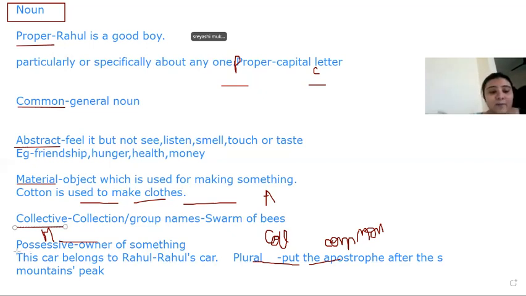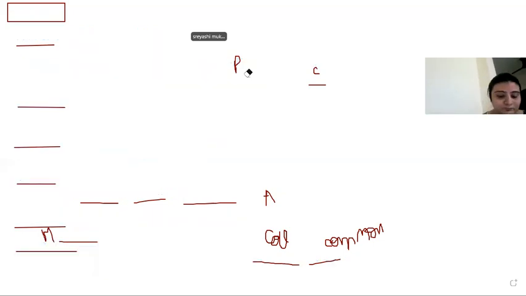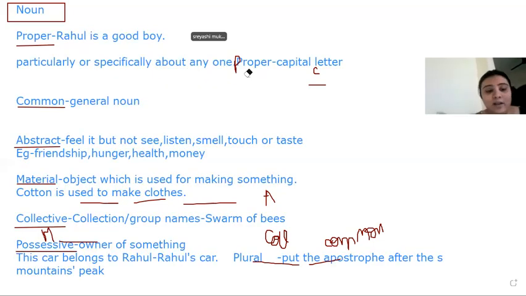And then we have possessive noun. So possessive nouns are like the owner of something. If someone is the owner of something, then what do we use? We use a possessive noun. Like this car belongs to Rahul, so that becomes Rahul's car. And if it's a plural, we will put the apostrophe after the s. So these are the normal nouns as per the different kinds of types.